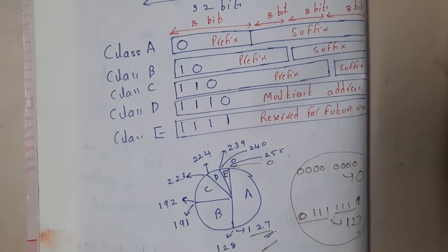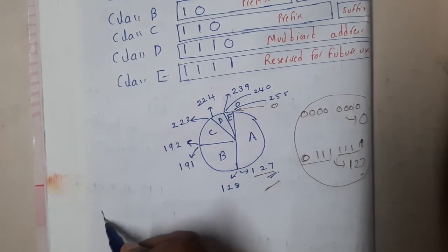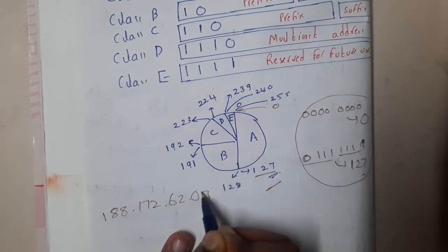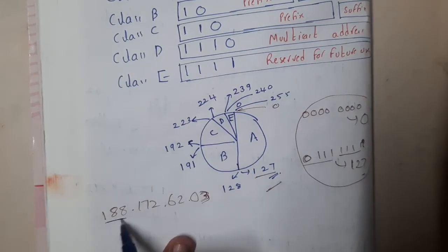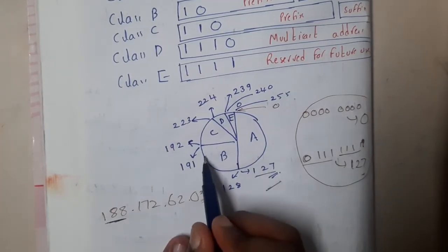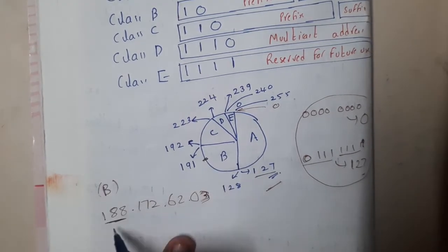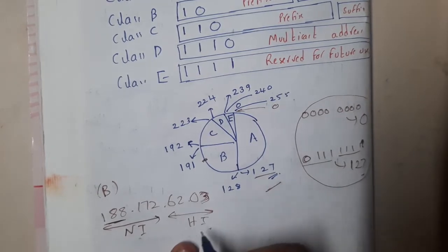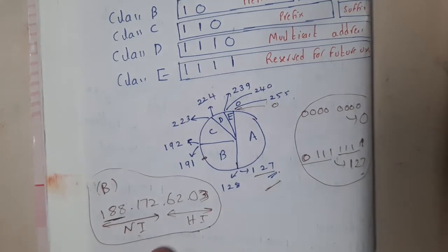So let me give you an example. Assume that I told you the network ID is 188.172.62.3. With this understanding, what can you say, guys? With the observation of 188, where is it located? It is located somewhere here, right? Yes. So you can say that this belongs to class B, and its first 16 bits are the network ID and the next 16 bits are the host ID. These things you can say, right? Just for this we will be using classful addressing, guys.